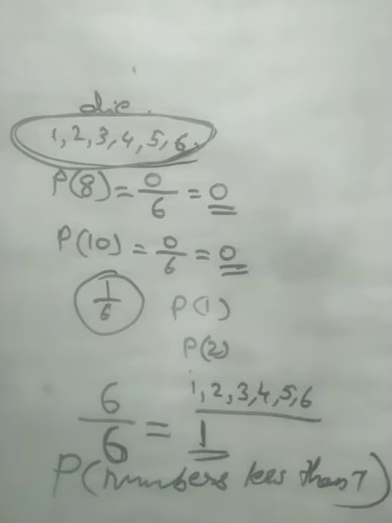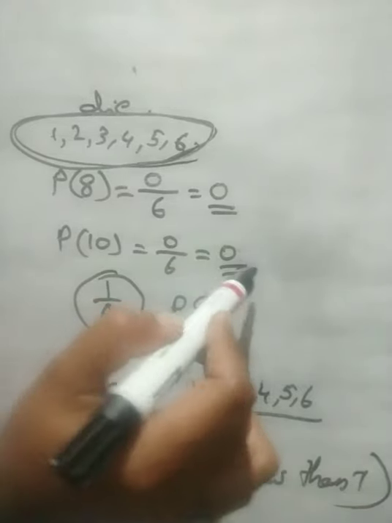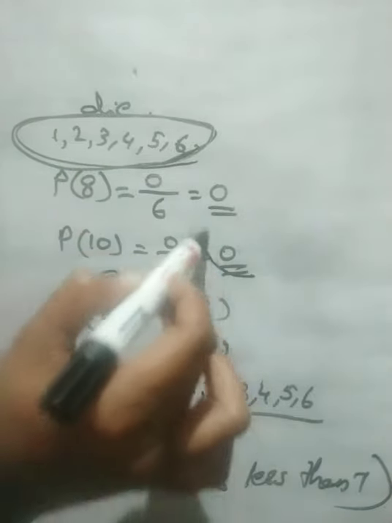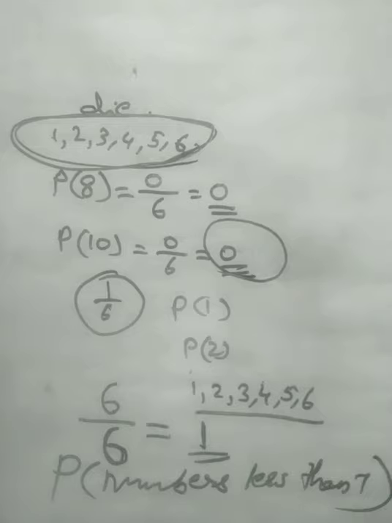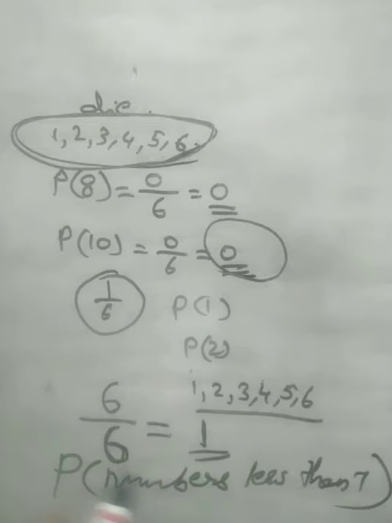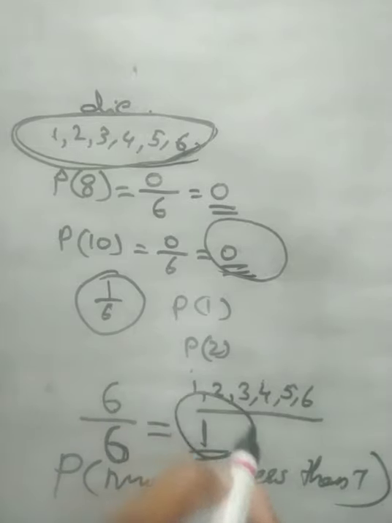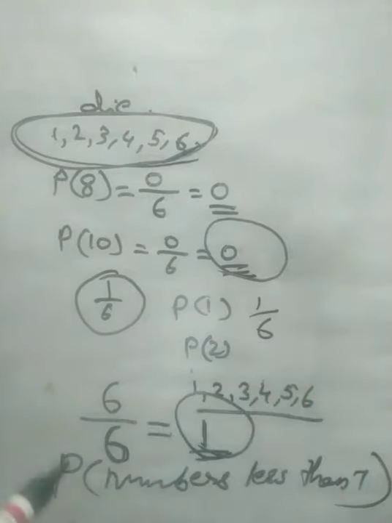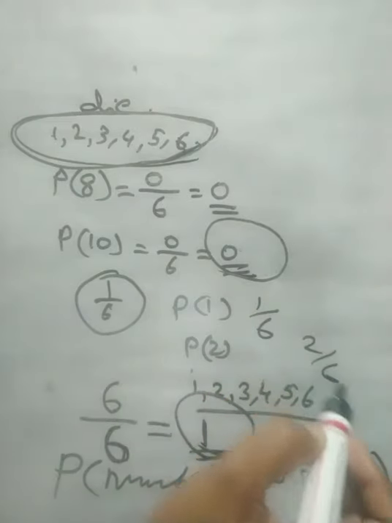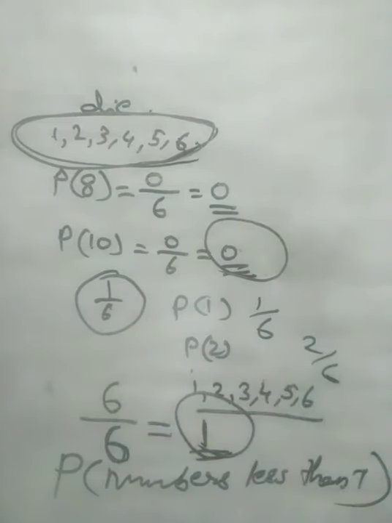Full, we will surely get it. If there is no such number, the probability will be 0. And in other cases, we will get 1, or else 1 on 6, then 2 on 6 and so on. Clear?